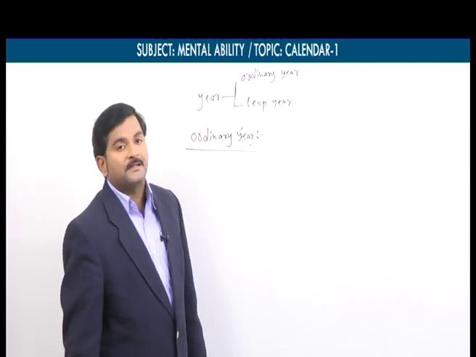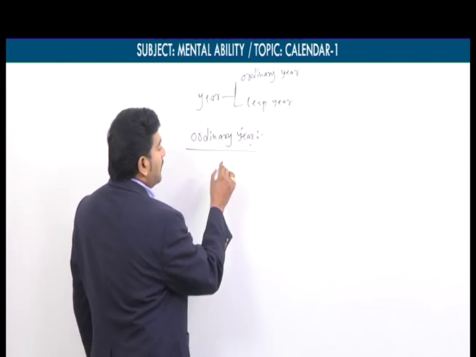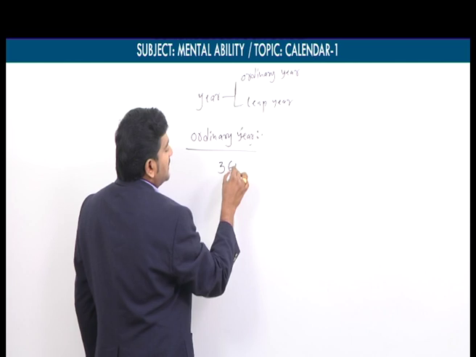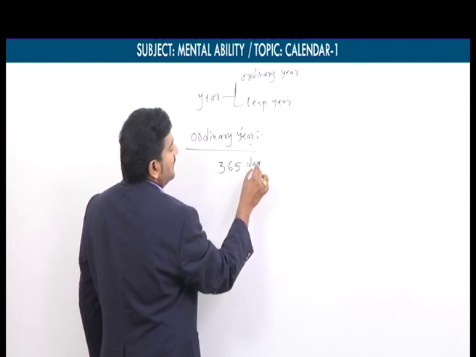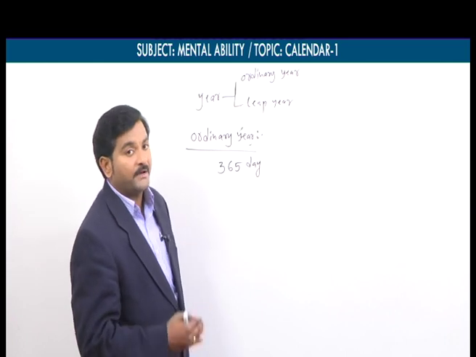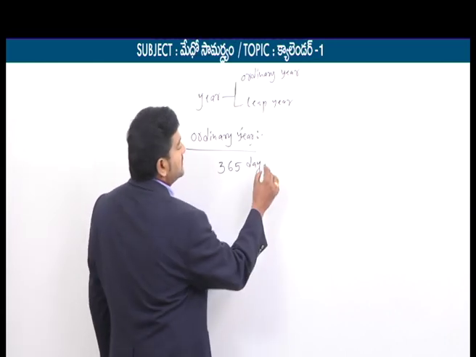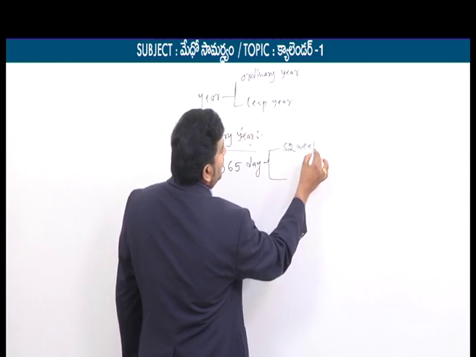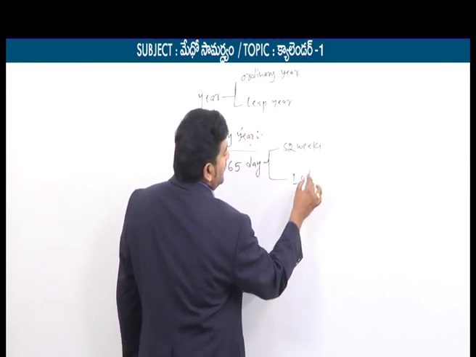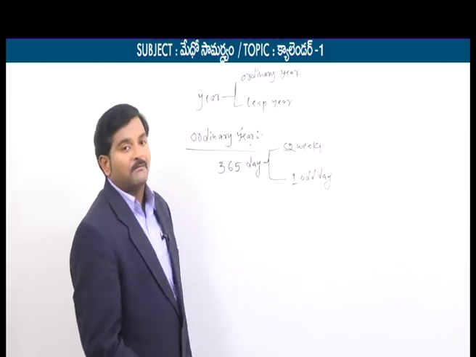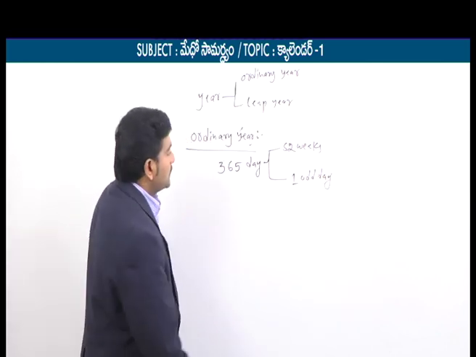So now the first point is an ordinary year. Already just now we discussed an ordinary year is having 365 days. Everybody knows సంవత్సరానికి ఉండే రోజులు ఎన్ని అంటే 365 రోజులు తీసుకున్నాం. సో అవుట్ ఆఫ్ దిస్ 365 days వీఆర్ హ్యావింగ్ 52 weeks. 52 వారాలు ఉన్నాయి అండ్ 1 odd day. ఒక డే అనేది అదనంగా వచ్చింది అన్నాం. 1 day is said to be an odd day.